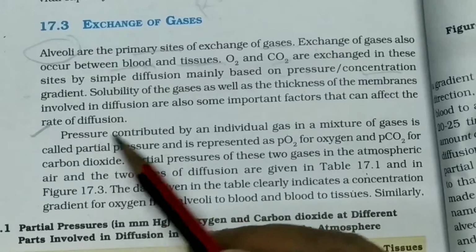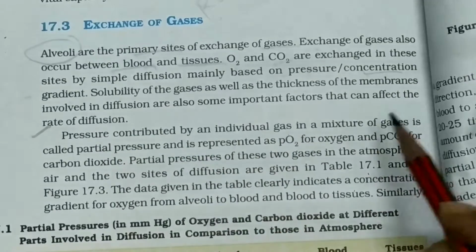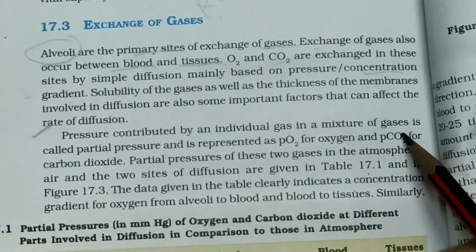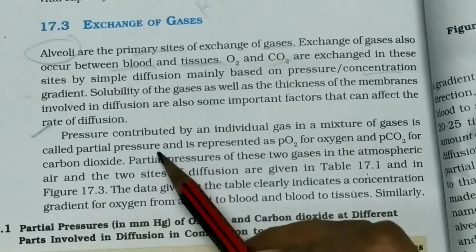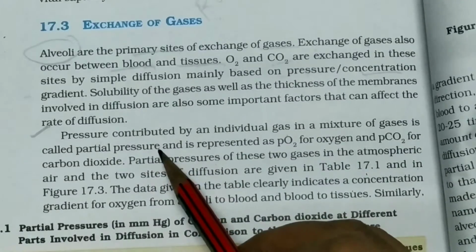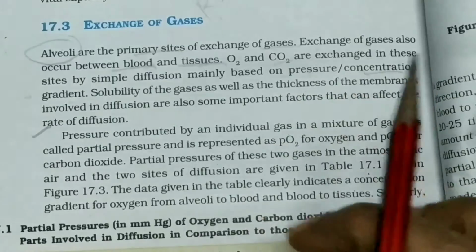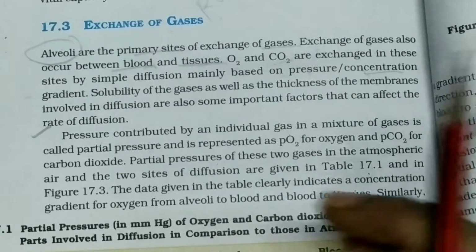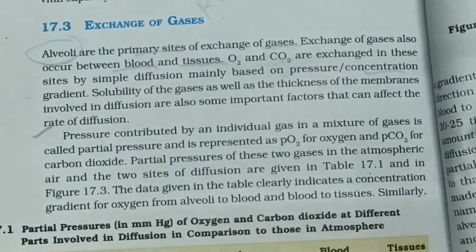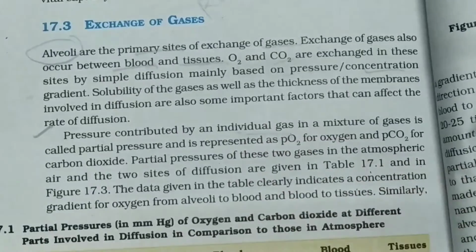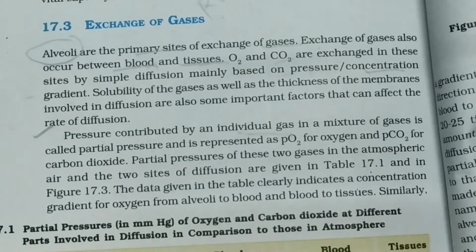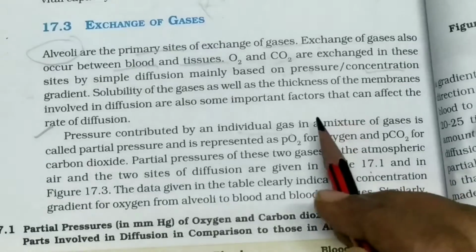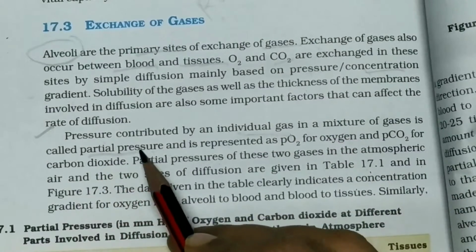Now, the pressure contributed by an individual gas in a mixture of gases is called the partial pressure. Means there are a number of gases present, and the pressure contributed by one individual gas is called its partial pressure.